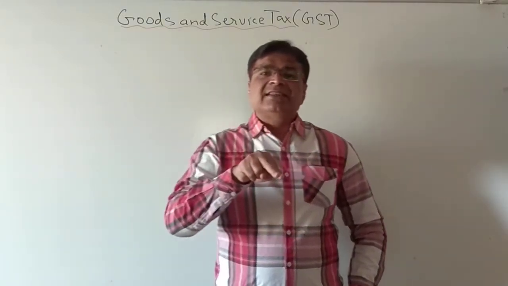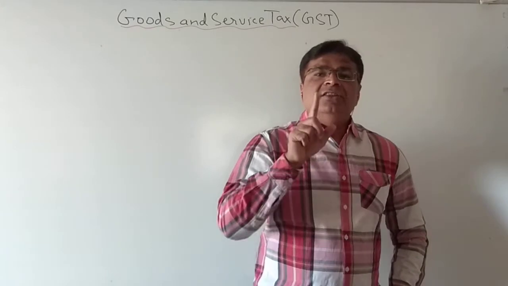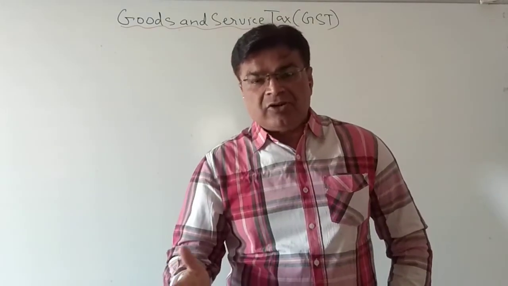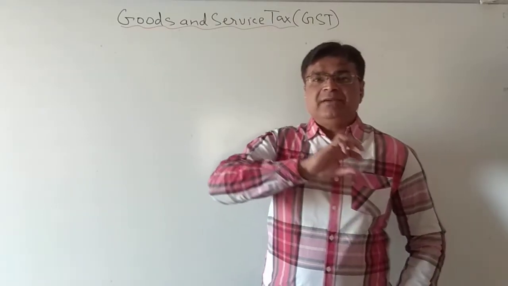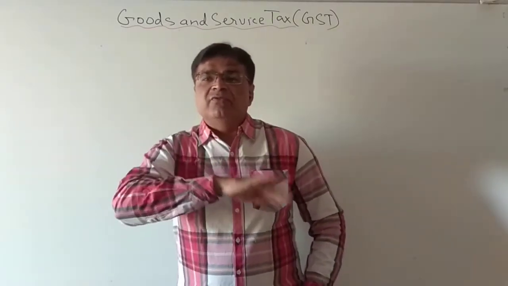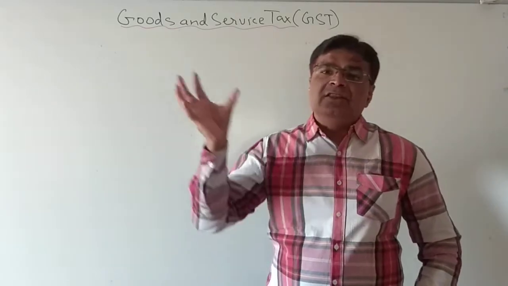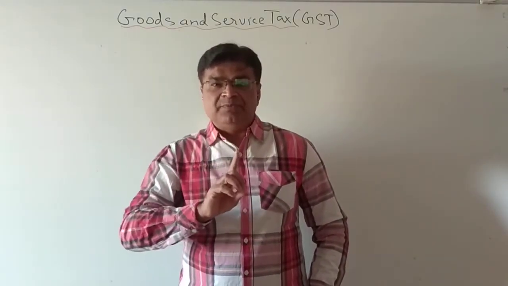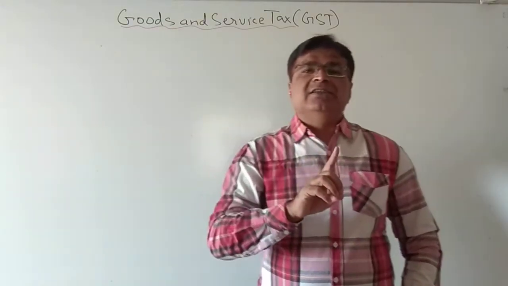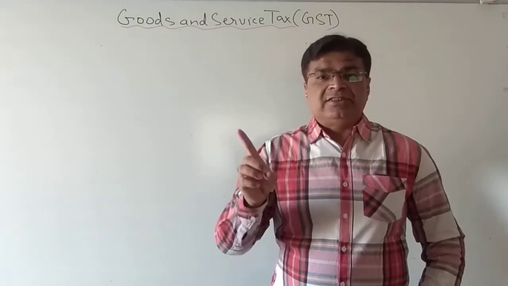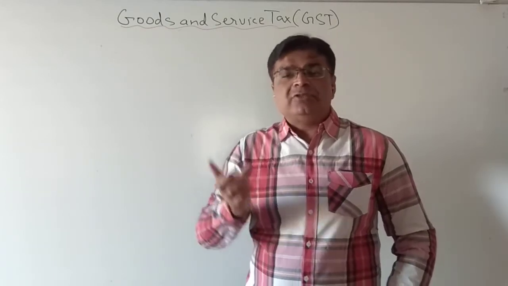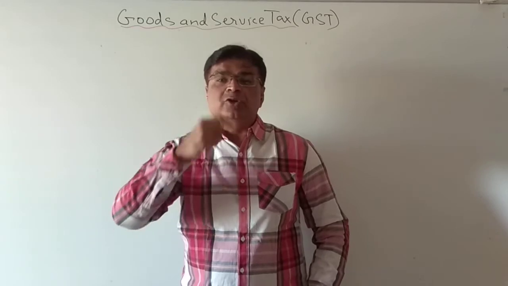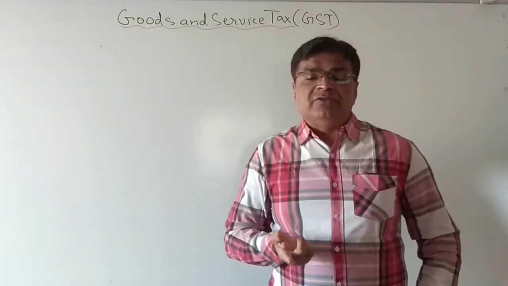If it is intrastate, means within the state, the tax is distributed equally to state government and central government. And if the business is taking place in interstate, that is from one state to another state, then the whole tax goes to the central government only, that is IGST. Okay, sorry, IGST. So integrated tax system. Okay, those things we have learned. And students, I have explained this in detail with an example in the previous video. So please go through that previous video.